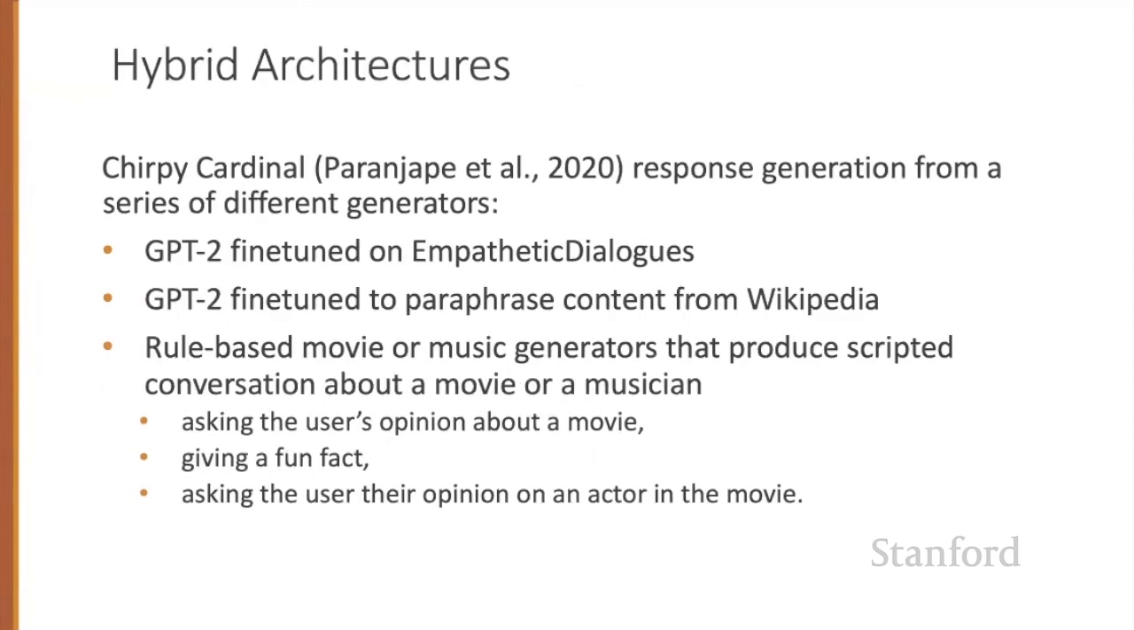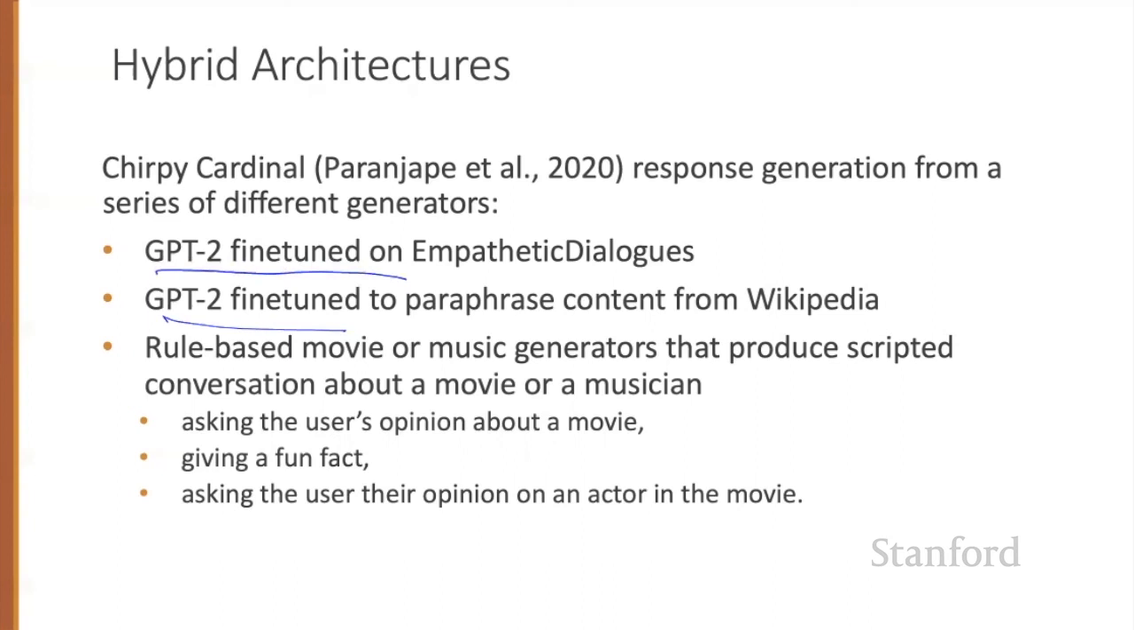Chatbots can also be built with architectures that are hybrids of the rule-based and neural corpus architectures, and even use elements of the frame-based structure we'll describe in a future lecture. For example, the Chirpy Cardinal system applies an NLP pipeline to the input and then generates responses with a set of different response generators. Some used fine-tuned language models, such as a GPT-2 language model that learns in fine-tuning to paraphrase content from Wikipedia in response to questions.